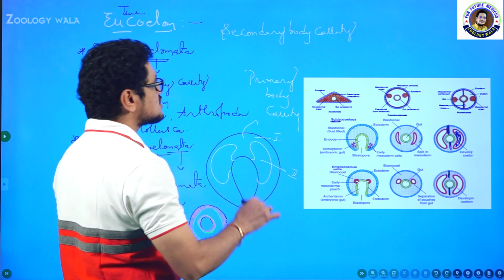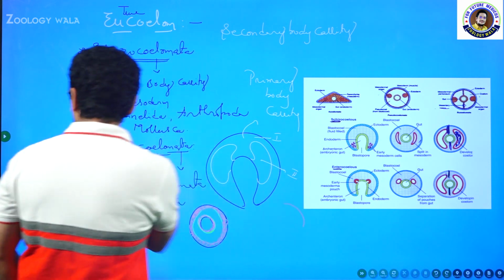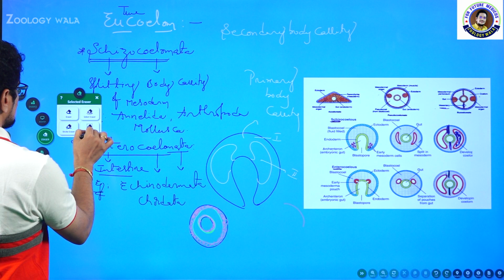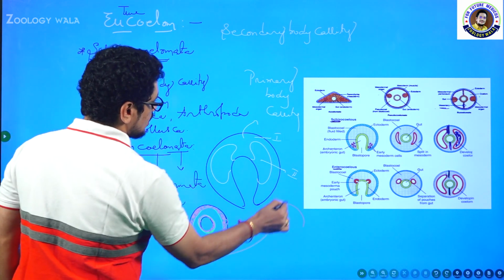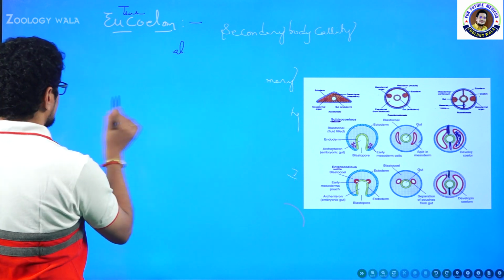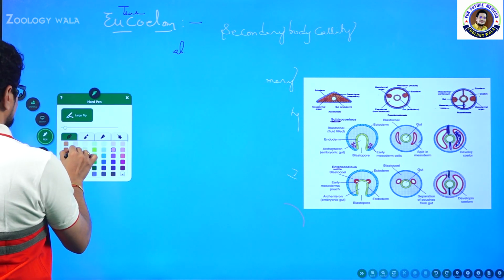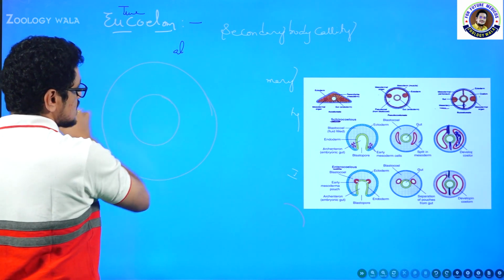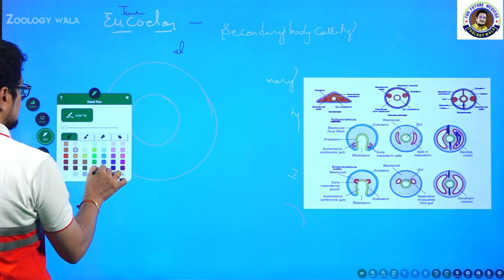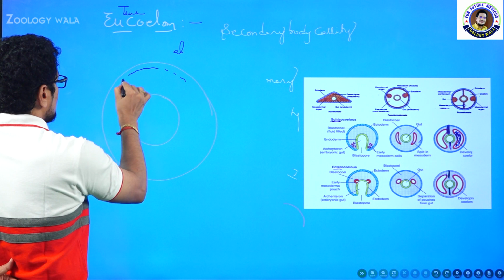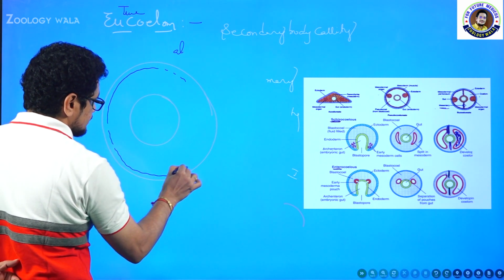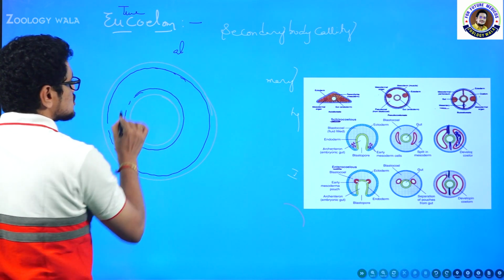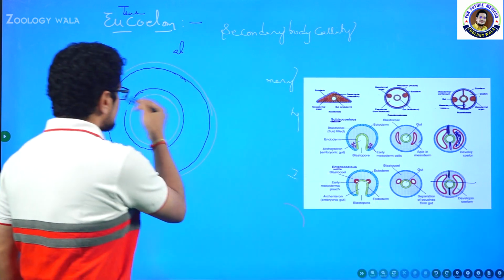Let me show you one important element before closing. For example, imagine this is the outermost layer, ectoderm, and this is an endoderm, and now I will show you the mesoderm. See this dotted layer, this is mesoderm, and of course this is also a mesoderm because it is formed by the splitting. I made a transverse section, so it appears like this.